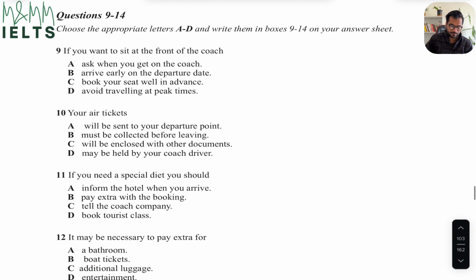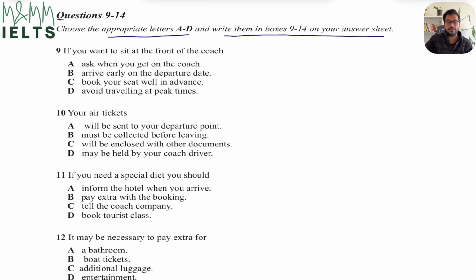And these are the questions. I always say in all my videos that we have to read out the question first as to what they are looking for us to do. They want us to choose the appropriate letters A to D and write them in boxes 9 to 14 on your answer sheet. So this is what we have to do. We don't have to write down any number of words. We are just looking at writing down those letters A, B, C, D, just these 4.